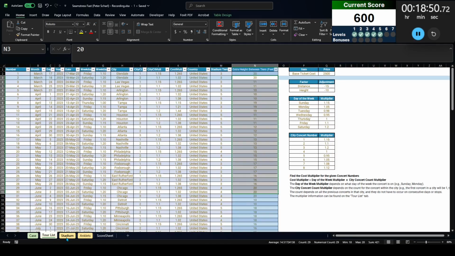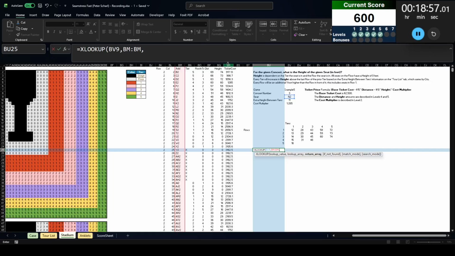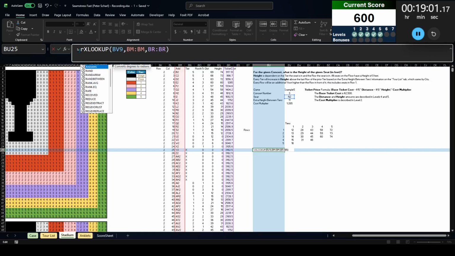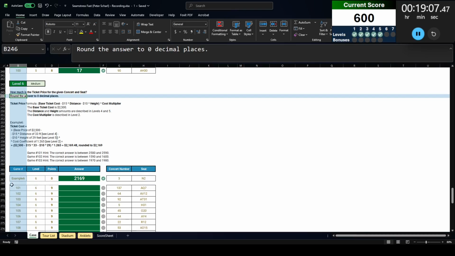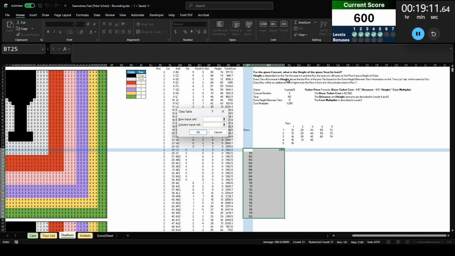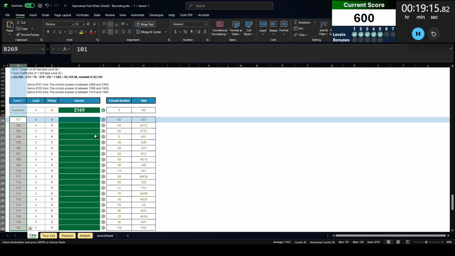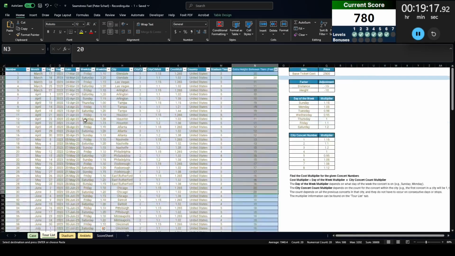All right, so let's do that down here again. So we're going to XLOOKUP this seat number from this column, return the ticket cost. I forgot to round to 0. Let's do that now. Round to 0 digits. We get 2169. The example answer is 2169. Put all this in, run it based off of this cell again. And let's paste. Excellent, everything checks out.